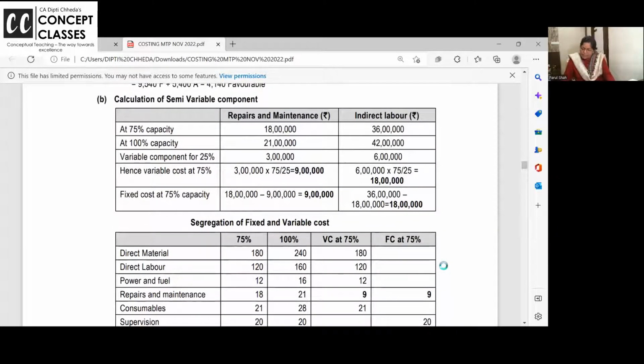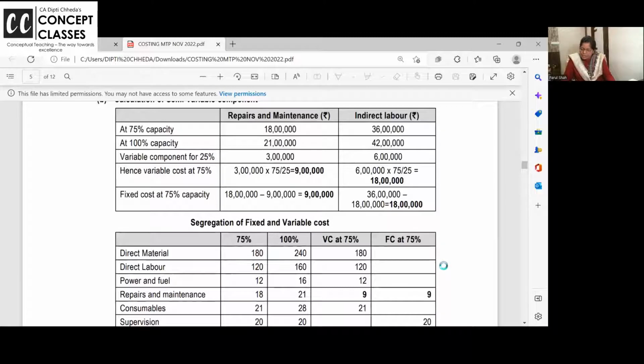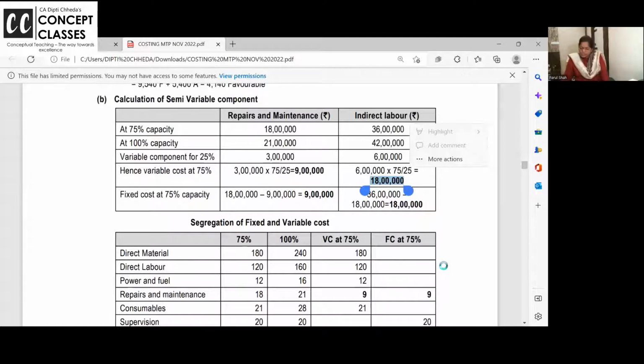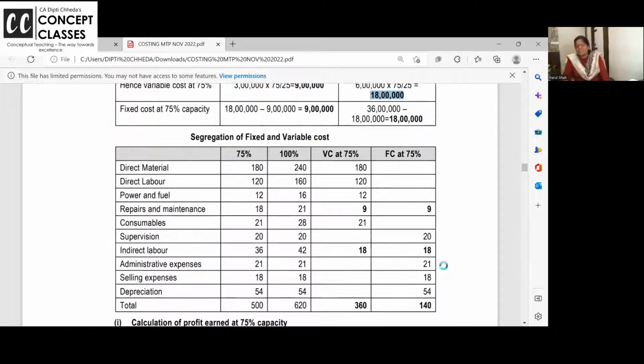Same way. 36 has become 42. So how much has the labor cost increased? 6 lakhs, because of the change in 25%. So for 75%, how much? 18 lakhs. So in 36 lakhs, 18 lakhs is your variable cost. So what is your fixed cost? The remaining 18 lakhs. So now fixed cost will remain constant in total as per the normal capacity. This is an important concept for your cost sheet also, for your budgeting also, for your marginal costing.